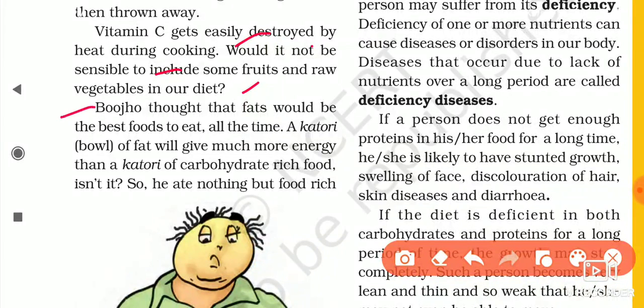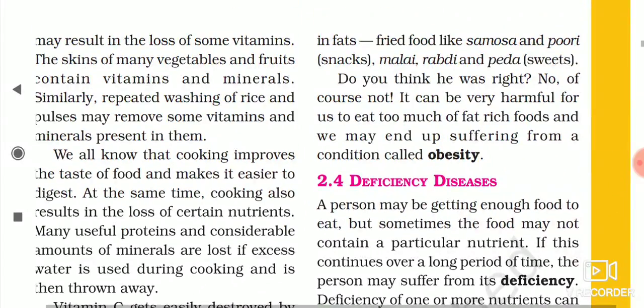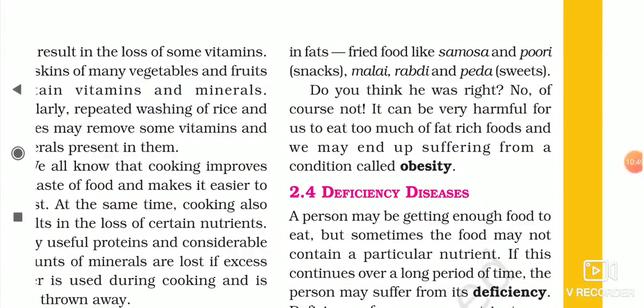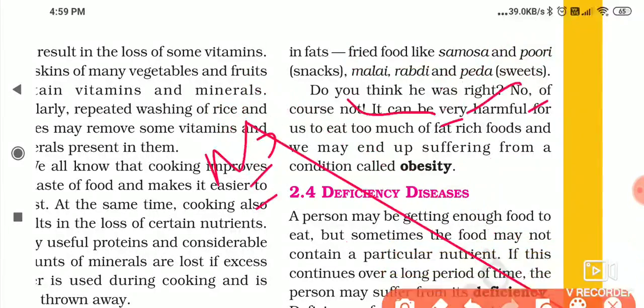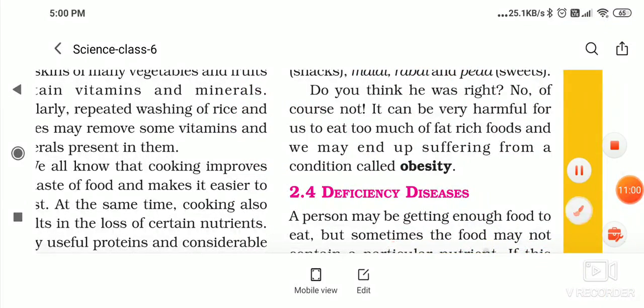So Buzo thought that fats would be the best to eat because fat provides us energy. Means a katori of fat will give much more energy than a katori of carbohydrate. Then Buzo thought that we should take fat, for example, fried food like samosa, puri daily. But do you think he was right? The answer is no. He was not right.